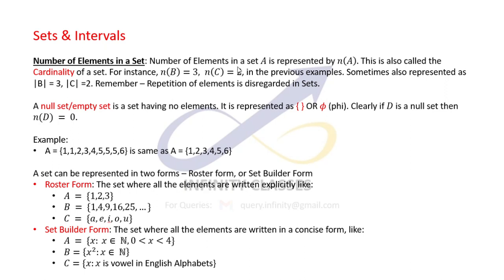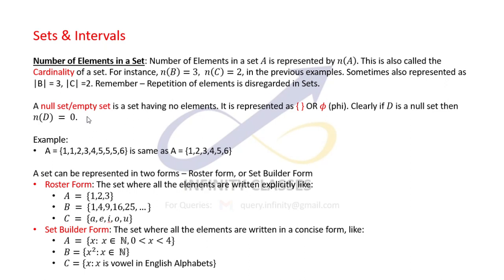We can also represent it as mod B, or cardinality of B, or the number of elements of B, or n of B as 3. So these are different ways of representing the cardinality or the number of elements in a set. If the number of elements in a set is infinite, we write that the cardinality is infinite.